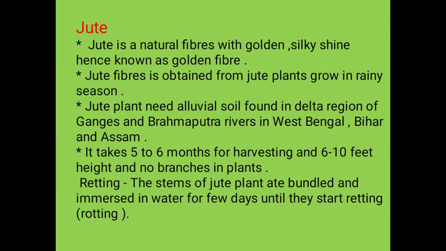Jute. Jute is a natural fiber that is golden, silky, and shiny, hence known as golden fiber. Jute fiber is obtained from the jute plant growing in rainy season. Jute plant needs alluvial soil found in the delta region of the Ganges and Brahmaputra rivers in West Bengal, Bihar, and Assam. It takes 5 to 6 months for harvesting, and the plant is 6 to 10 feet in height with no branches.